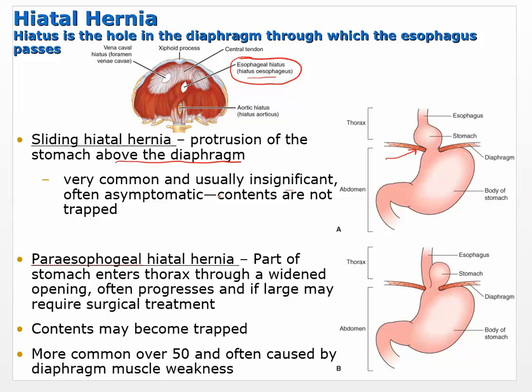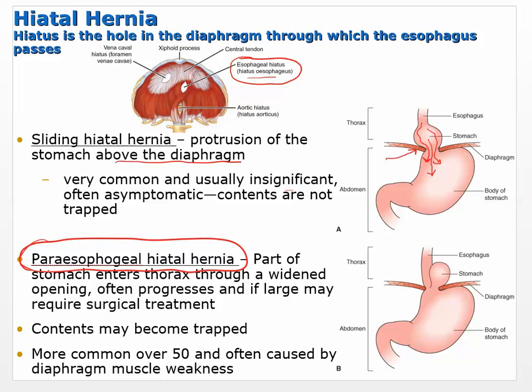And that's because the contents aren't trapped. So you may experience an increase in gastric reflux, but it may not be something that the person is particularly aware of. They may just think that they've got a little problem with that. But food continues to move through. Okay, so it doesn't get trapped. It's not ideal, but it will still move through. The problem comes in with this one, which is the paraesophageal hiatal hernia. Okay, so the sliding hiatal hernia may be asymptomatic, or the perception of it is that it's asymptomatic.